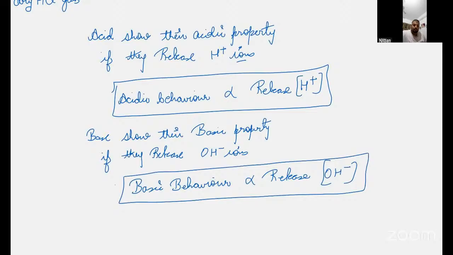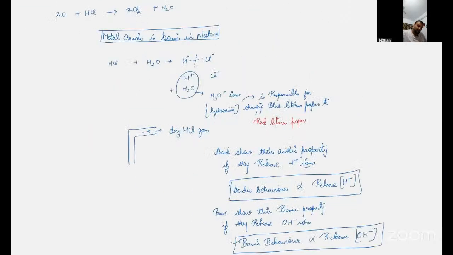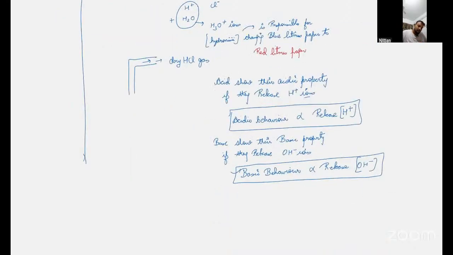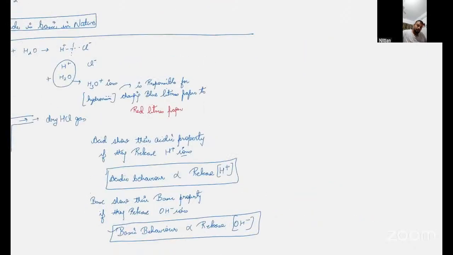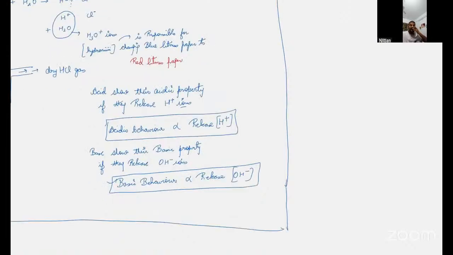Sir, doubt. If we take a diluted solution of HCl and add too much of H plus ions to it, will the diluted solution become concentrated or what? Concentrated, of course. You are adding H plus ions, means you are adding acid into it, so you are making the water concentration less. Sir, how can it be concentrated?